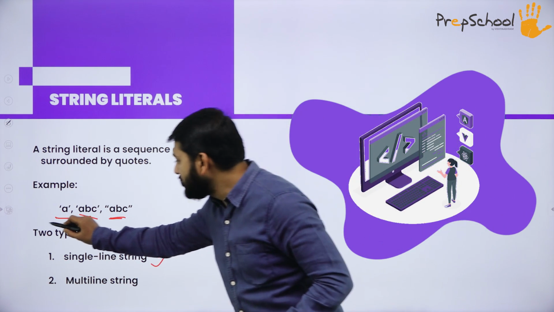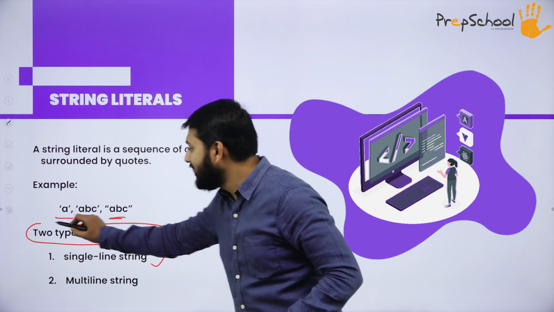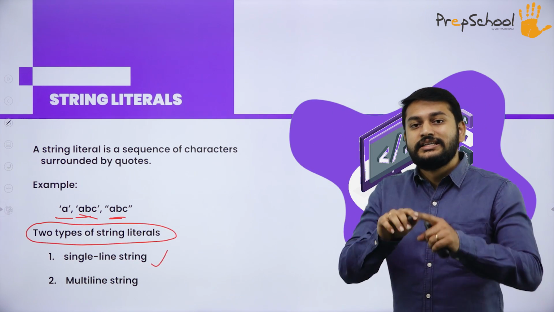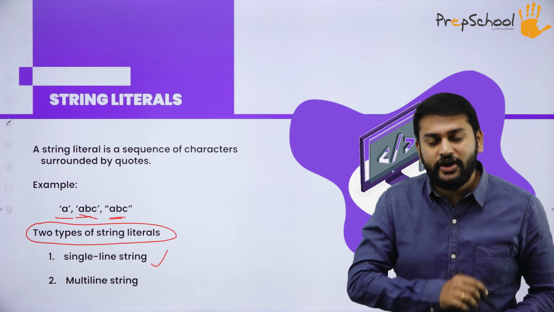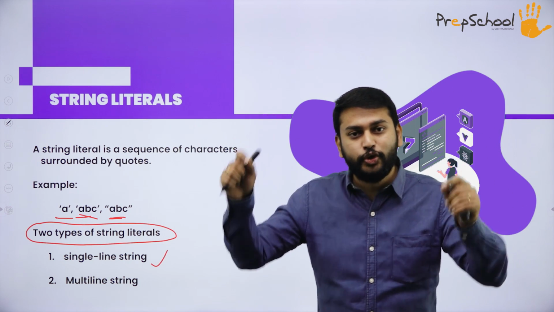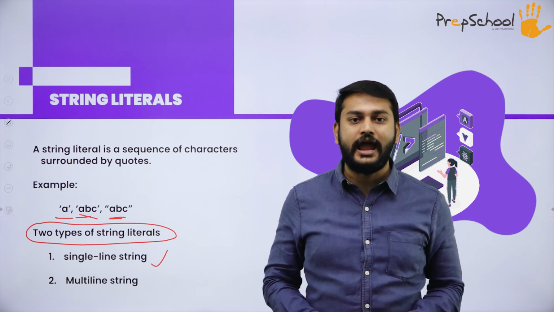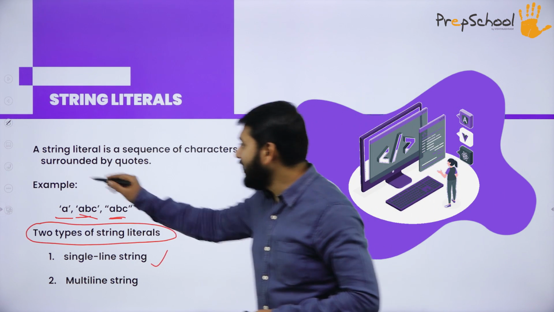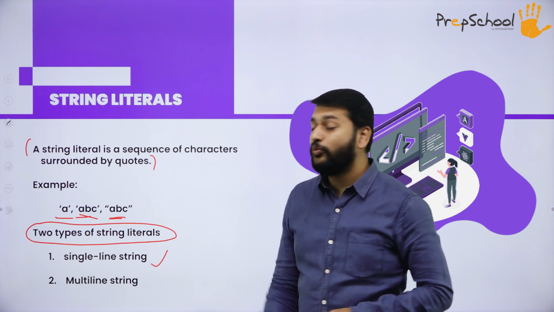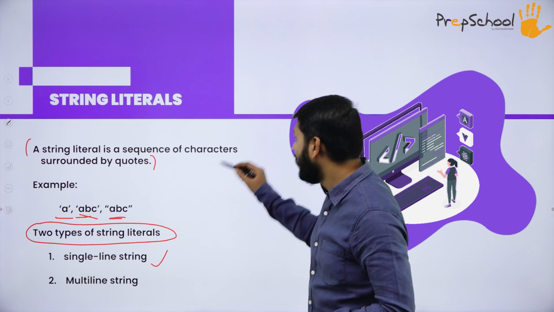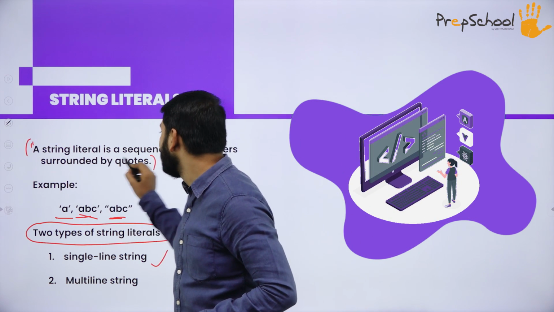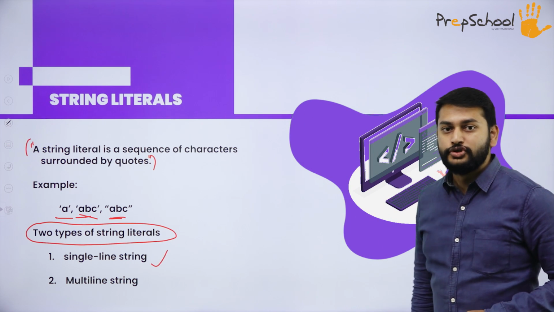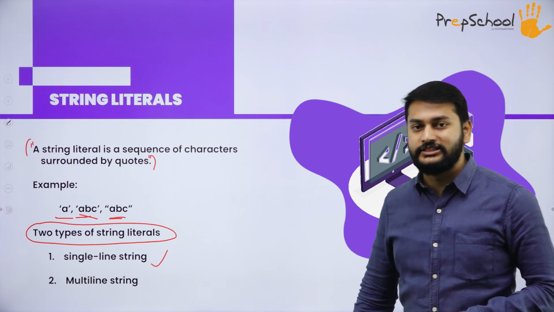Please observe, this is what I will call a single line string. If you have the string in one single line, I will call it a single line string. What is the meaning of it, sir? If I have a group of characters in one single line, that is a single line string. Now observe this: I have more than one line. So I will call this a multi-line string or multiple line string. This is an example of a multiple line string.